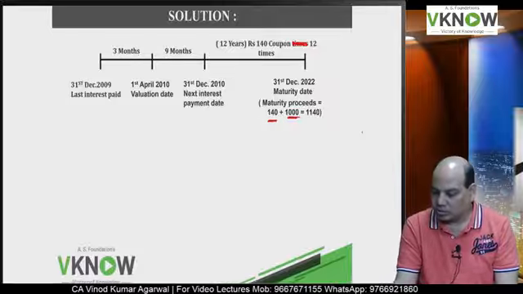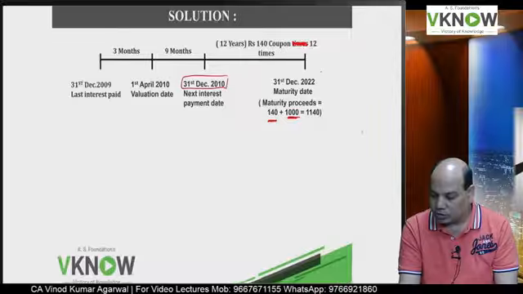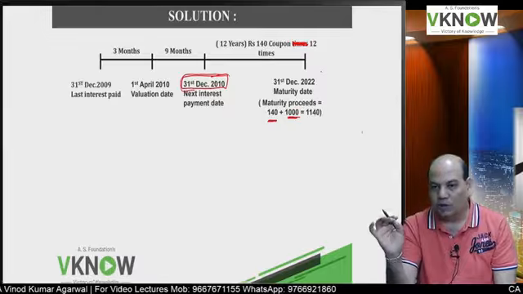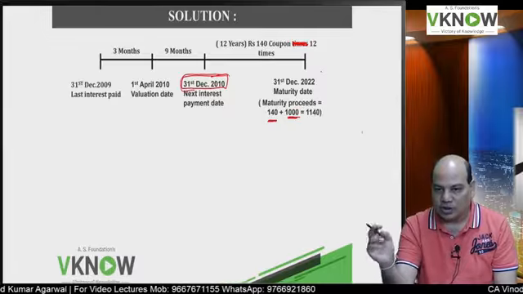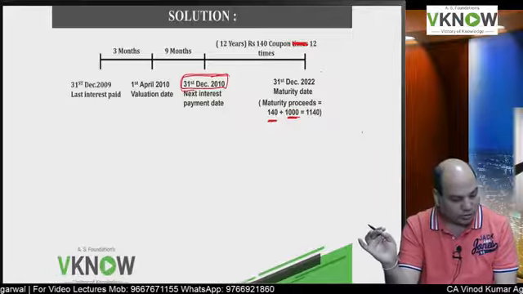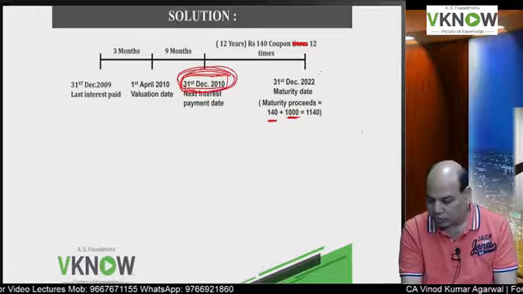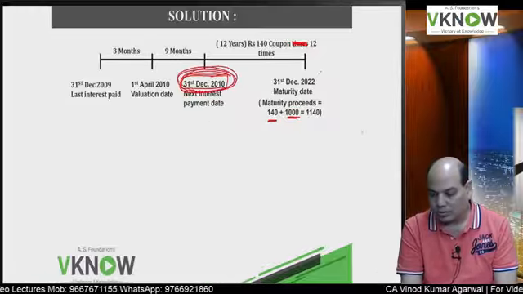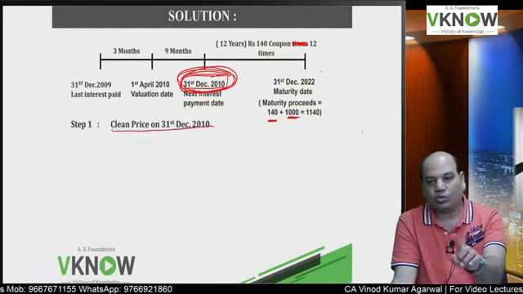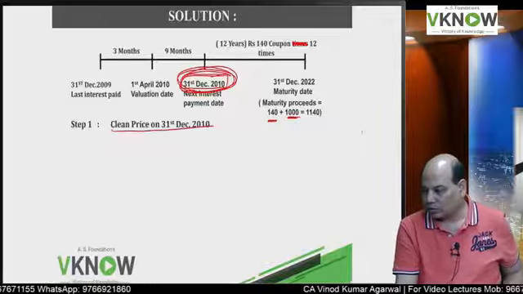So I'll repeat. You have to first calculate the clean price on this date. On this date, I have to value the bond. 12 coupons are pending and principal 1000 is pending after 12 years, and the discount rate is 16%. So here we are right now, and we are going to find clean price by calculating the present value of remaining coupon and redemption. Write down step 1. Only 4 steps are required.